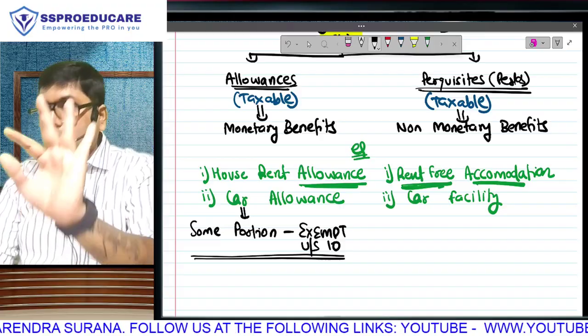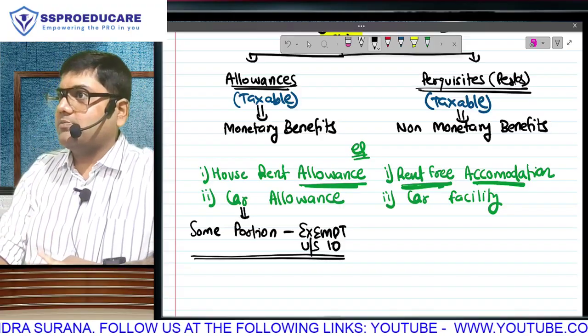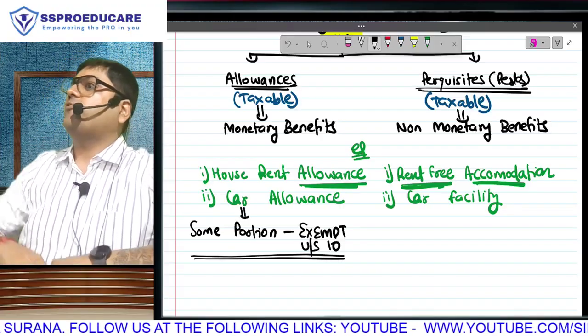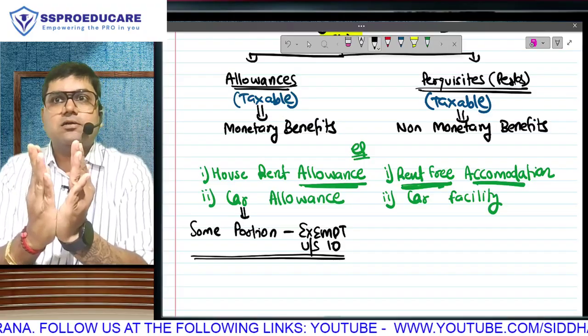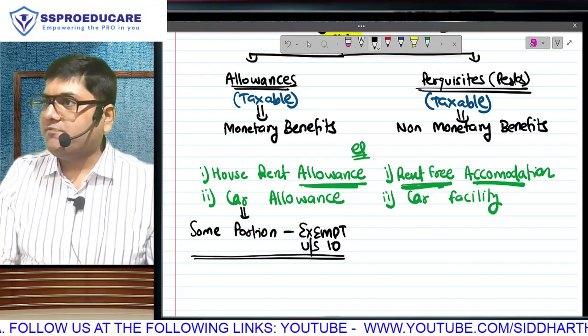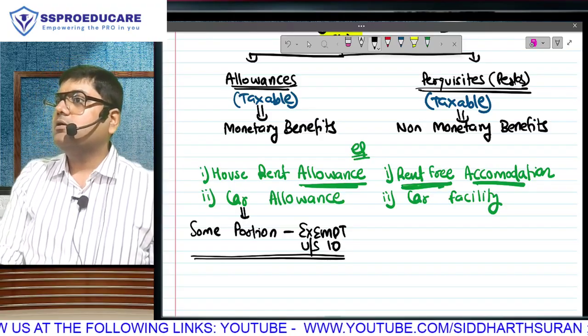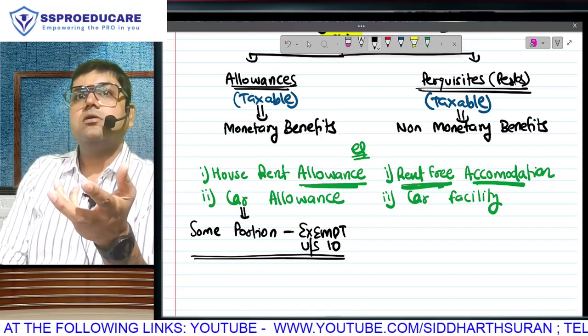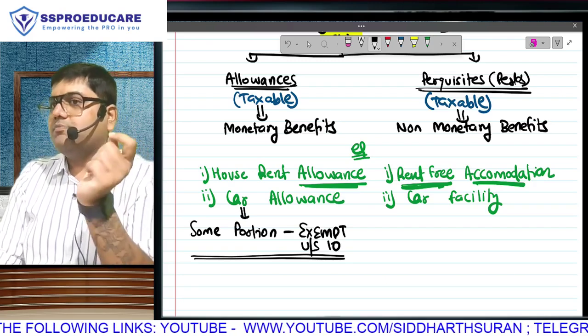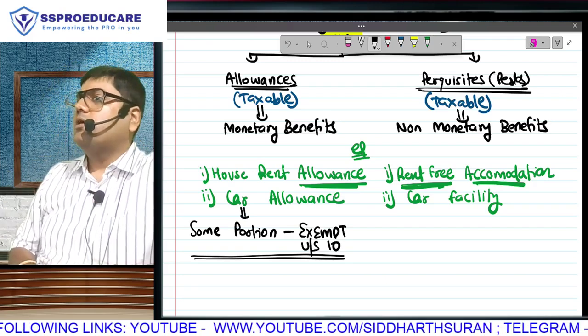Think about it. And if you make that 30,000 taxable, its tax also I will have to pay from 1 lakh. Think about the maths here. The tax on 1 lakh I have to pay from 1 lakh, and the tax on 30,000 also I will have to pay from 1 lakh. Why? Where is the 30,000 gone? In the form of rent. That means we will not make you pay tax on the entire portion.